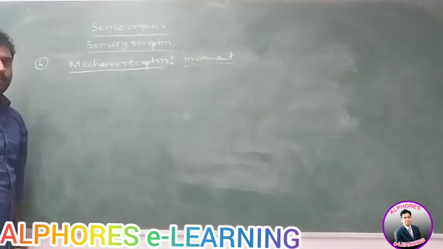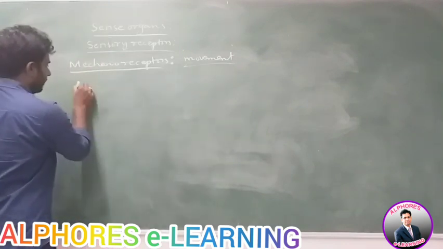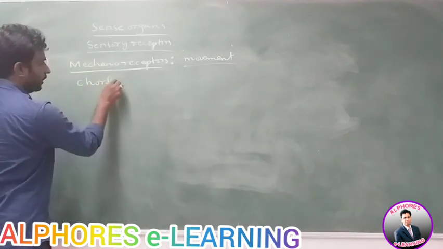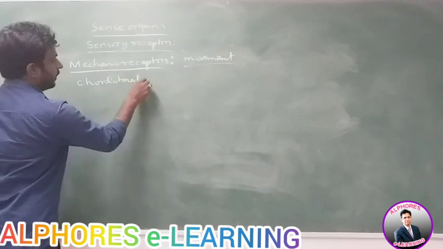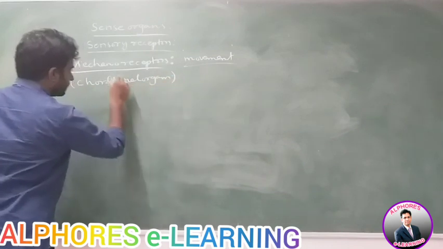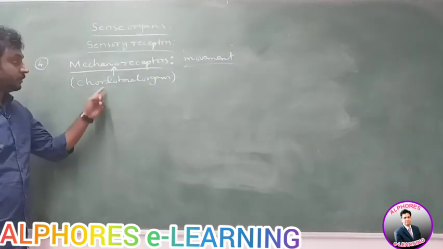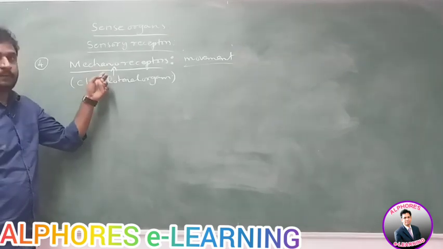Functions of the mechanoreceptors. Mechanoreceptors are located on the cardotonal organs. Okay, cardotonal organs have this type of receptors.